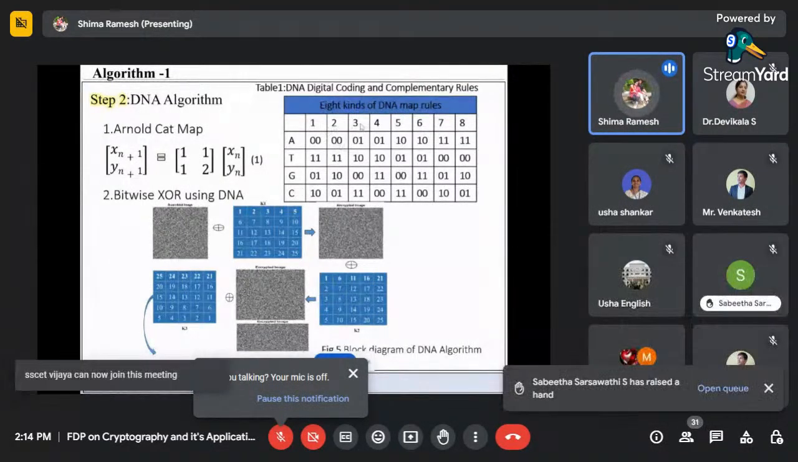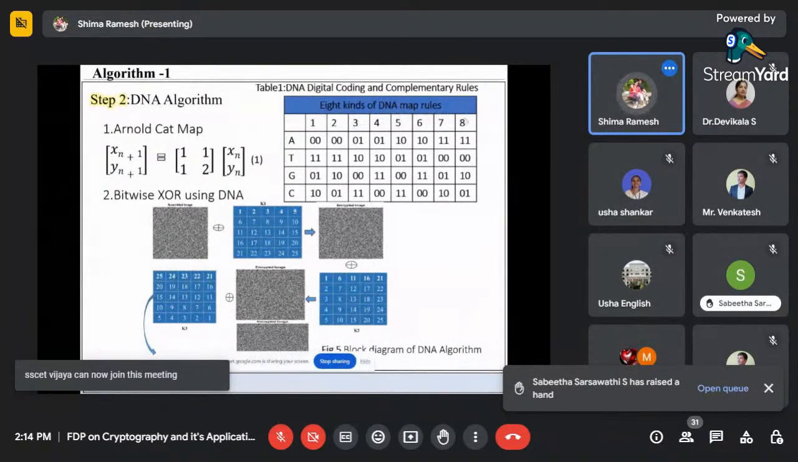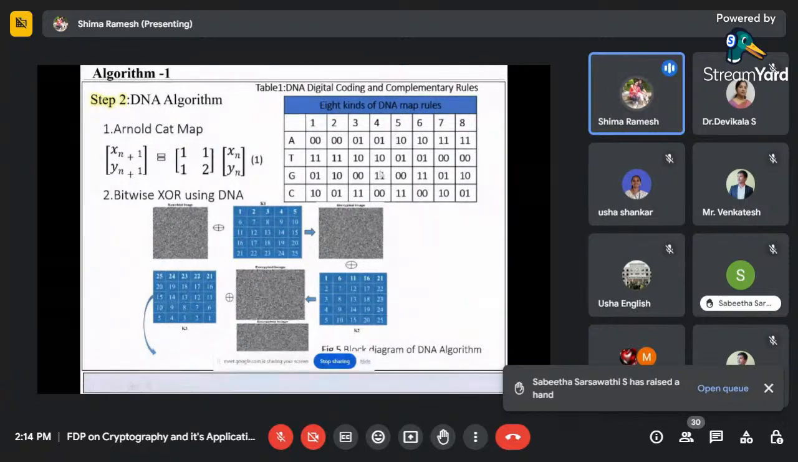Like this, I can generate 8 DNA map rules. DNA map rule 1 means A is 00, T is 11, G is 01, C is 10. DNA map rule 6 means A is 10, T is 01, and so on. Any map rule can be used for DNA coding; that is our wish. So after doing Arnold scrambling, this is my scrambled image. I bit-XOR it with K1. K1 is a DNA matrix which I got using DNA ACTG. After this digital coding, I got this result.